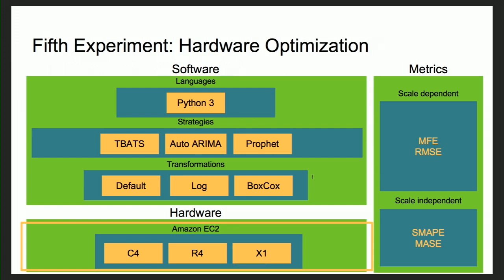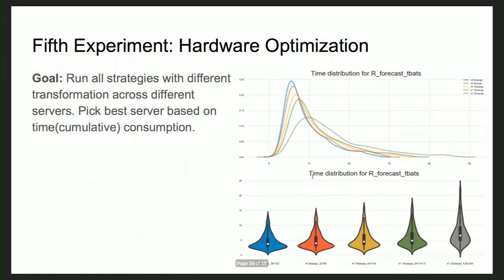Now let's see how we can decide what hardware works best for us. We already ran all the different combinations, and we already had the timing for all of them. So we just compared the timing across the different hardware types that we want our pipeline to run on, or different hardware that was available.